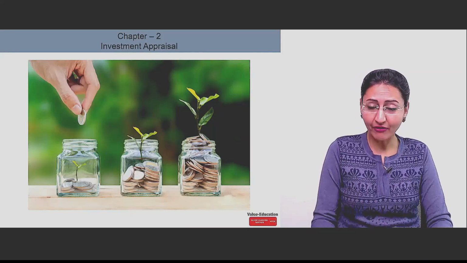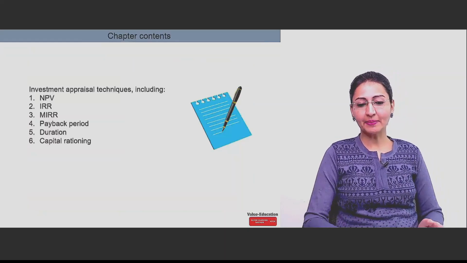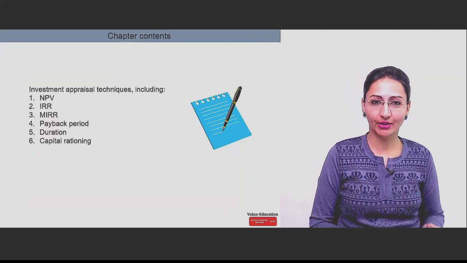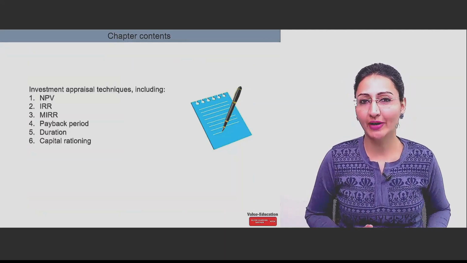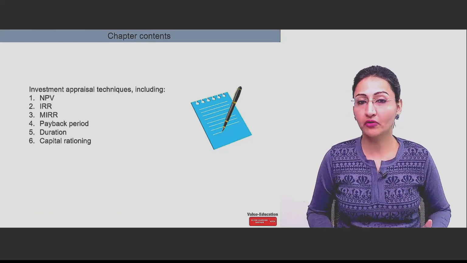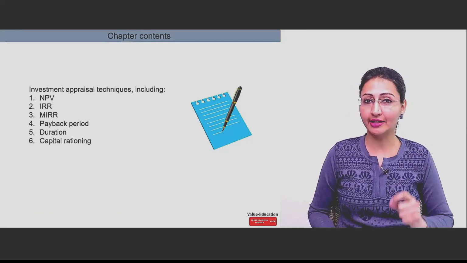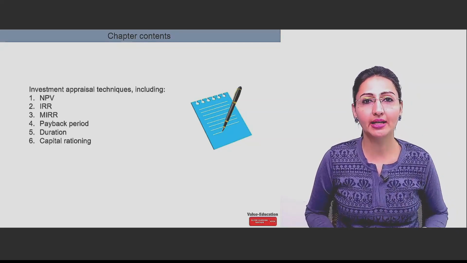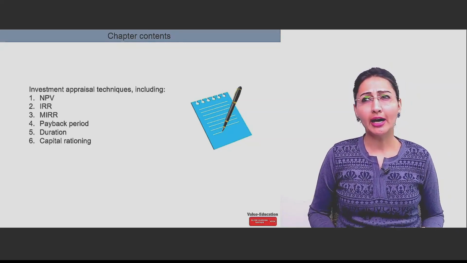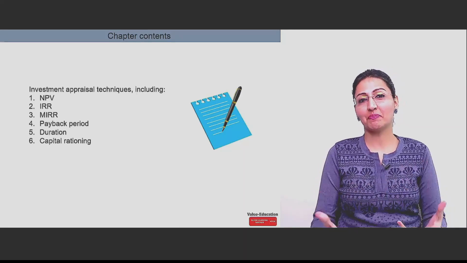So let's first begin with understanding the overall chapter contents. This chapter contains more practical calculations, less theory. So we have to be very cautious while dealing with these methods. You will learn calculating NPV, net present value of any project in this chapter. Then you will learn how to calculate the IRR, internal rate of return. Then MIRR, modified internal rate of return, which is an upgradation of IRR. Then you will learn what is the concept of payback period.